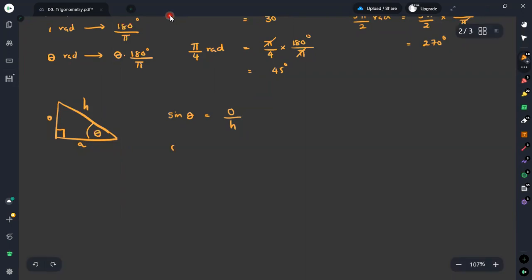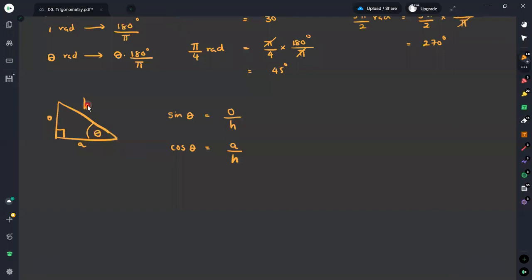And if you are taking the value for cosine theta, it can be obtained by the length of the adjacent side divided by the length of the hypotenuse. Therefore, cosine theta is equal to A divided by H. Generally it is cosine theta, but we pronounce it as cos theta.